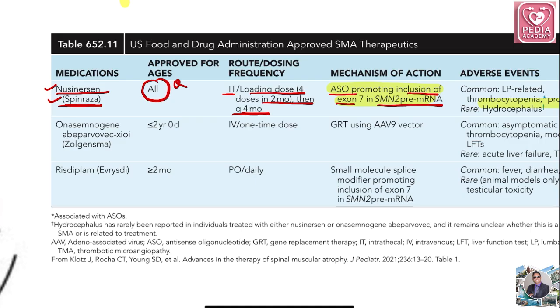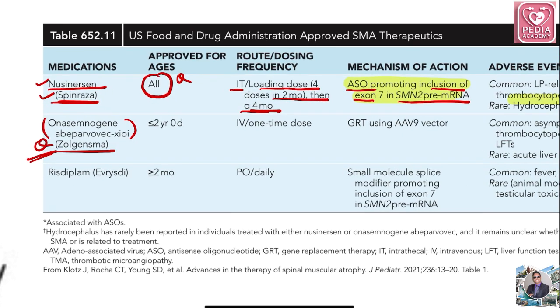Okay, another thing is Zolgensma. This drug has been very much in the news recently. So this is important. This is the generic name and this is the brand name. They'll ask questions mostly using the brand name. It is approved for age less than 2 years, so it is very important. It is given IV and as a one-time dose because it is very costly. You might have heard it costs crores, I don't remember the exact value, but it is an IV drug and one-time use.